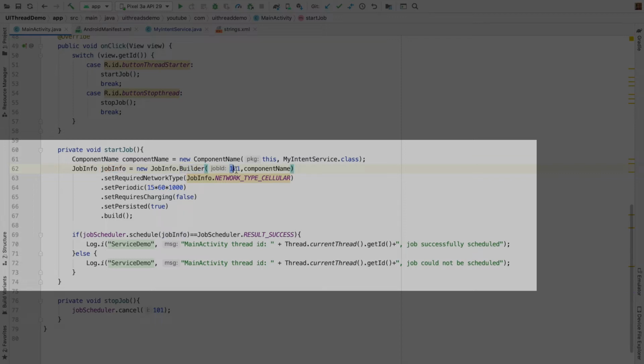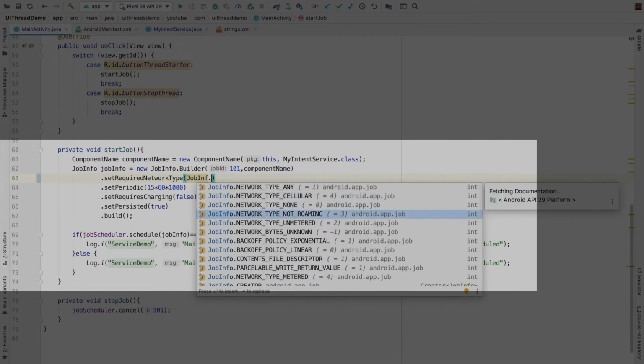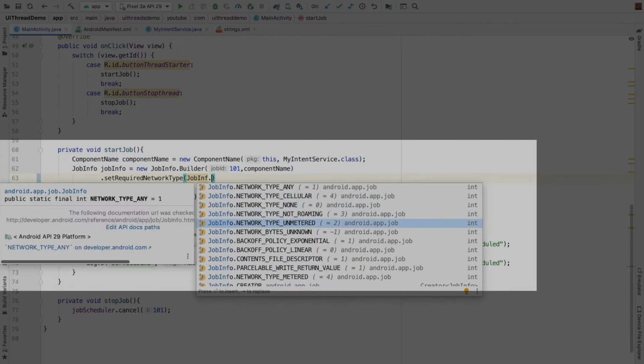You need to provide the job ID. In this case I am hard coding it with value 101 and the component name, which contains MyIntentService, that is the second argument to the constructor here. And then I add a lot of information. So I set required network type. I can say network type cellular. I can actually change it. You can say network not roaming, network unmetered, anything for that matter.